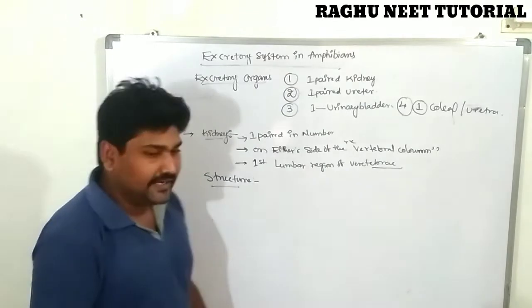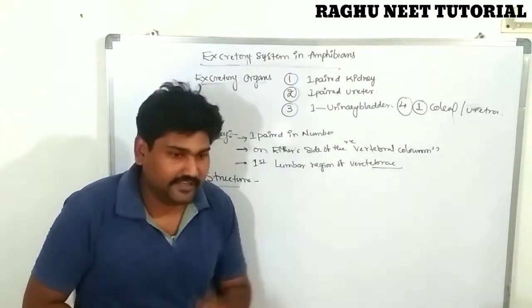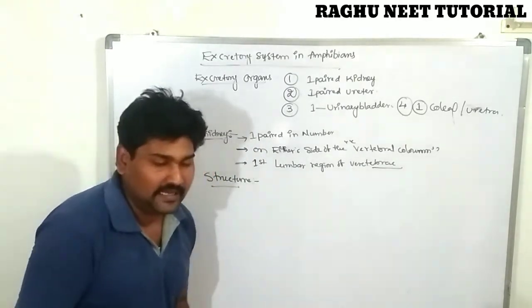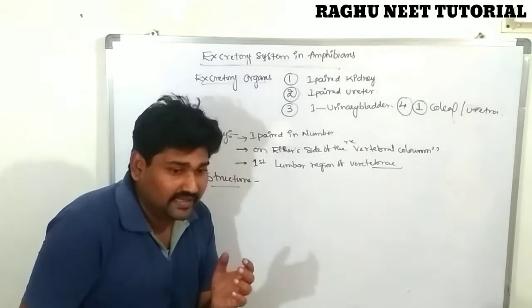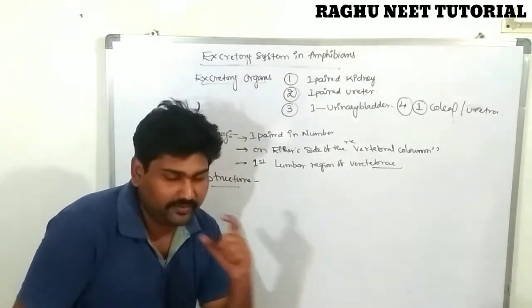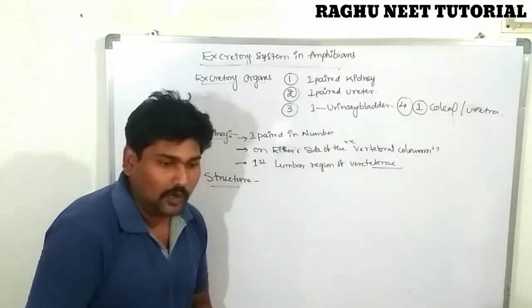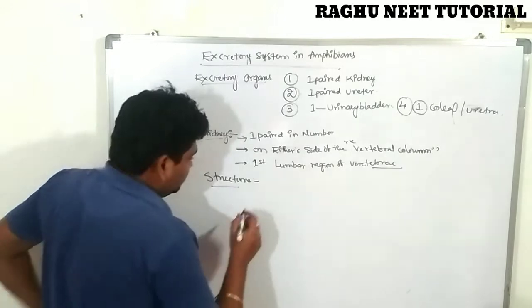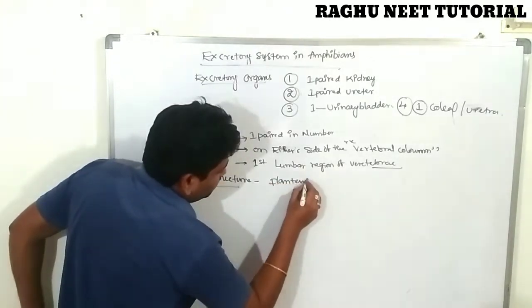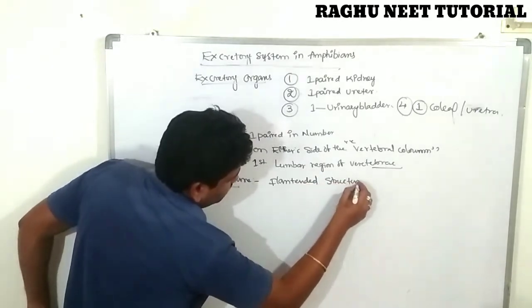The structure of the kidney of the amphibia, not of other animals. Human beings have a bean-shaped kidney, but if you compare these amphibian kidneys, you can easily remember. The amphibian kidney is very flat and brown in color, a flat-ended structure.